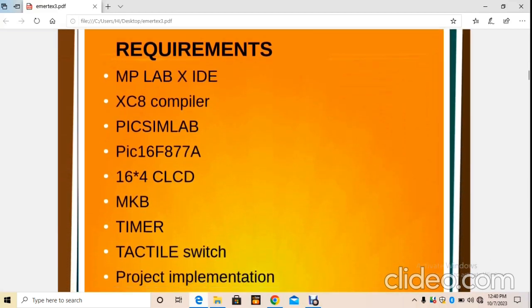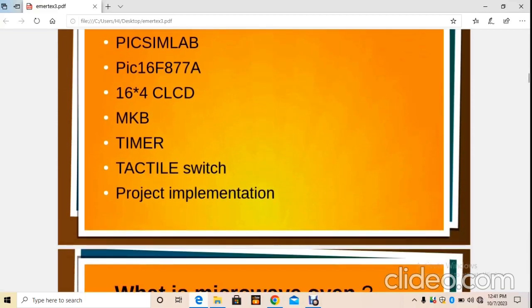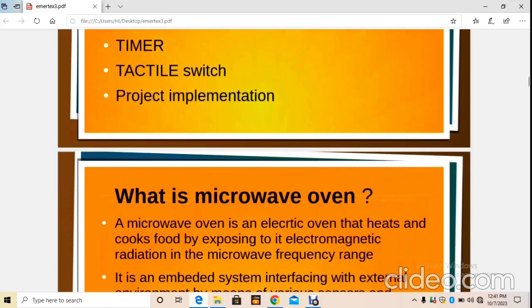And here are the requirements to do the project: MPLAB X IDE, XC8 compiler, PICSim Lab, PIC16F877A, 16x4 CLCD, MKP, timer, tactile switch and project implementation.